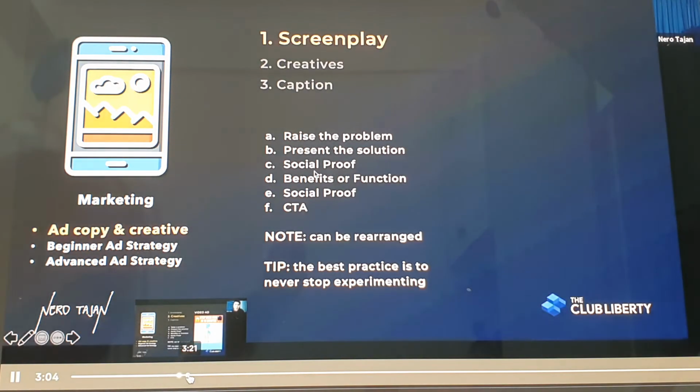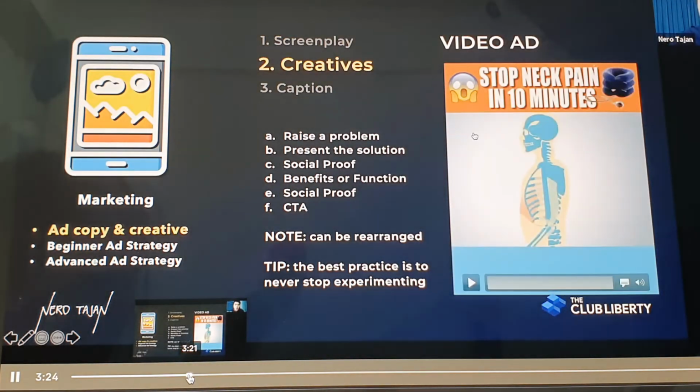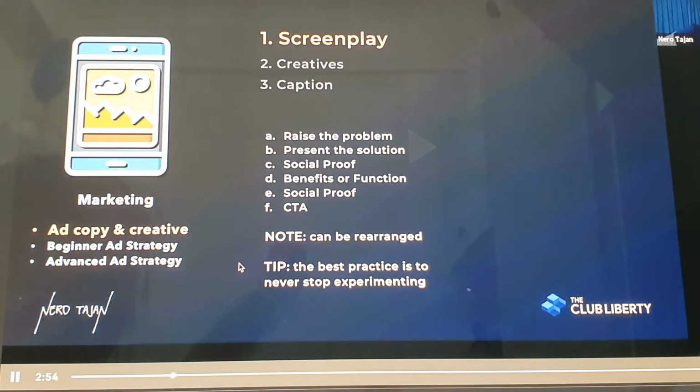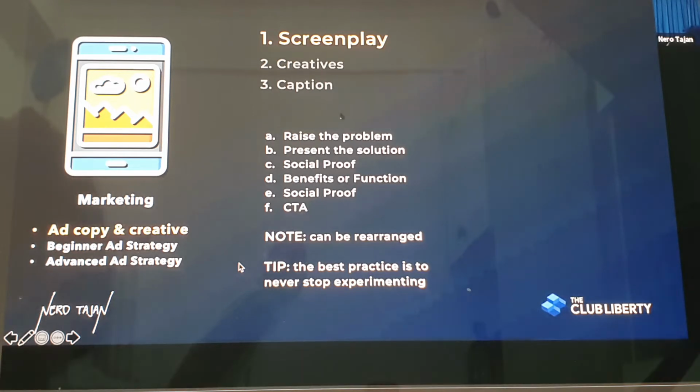And following this formula. But you can also use social always on the creatives. Okay? The screenplay reflects on the creatives. The pictures, they don't introduce na this is the purpose of the cell phone. So if you're selling items na a lot of people know, like for example bags, no point na in following this formula. But you can also use social proof, benefits or function, solution, ganyan.